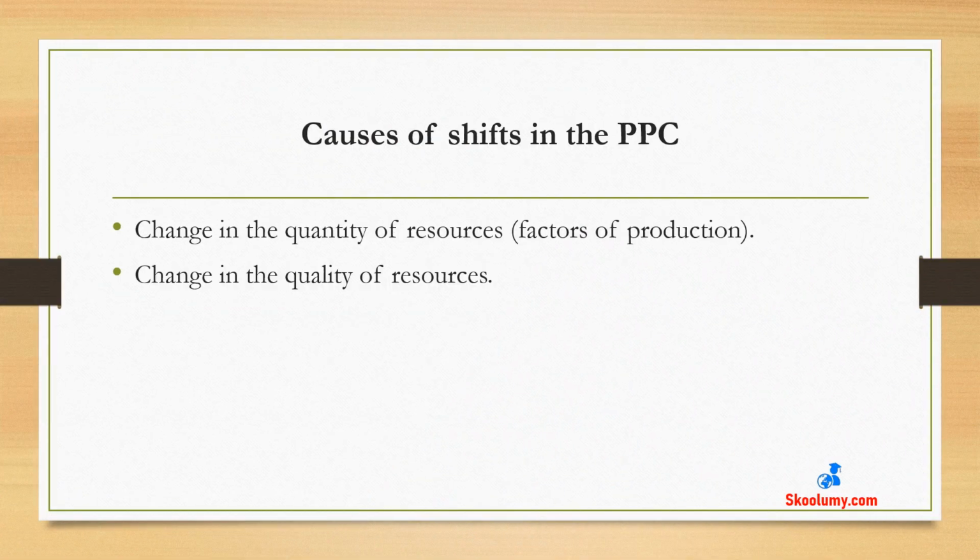Causes of shifts in the PPC. A shift in the production possibility curve is caused by a change in the quantity of resources or a change in the quality of resources. Resources are factors of production or inputs required for production. They are land, labor, capital, and enterprise. A change could be an increase or a decrease.